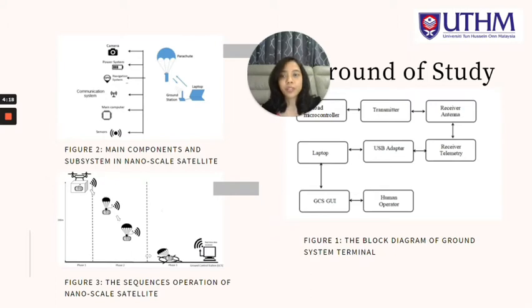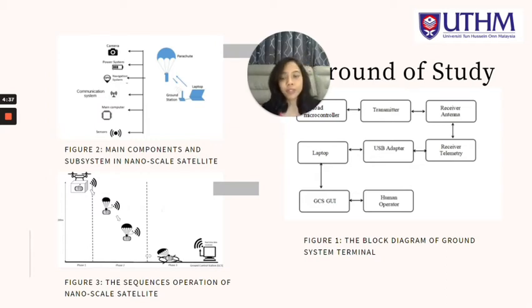Next, figure 3 shows the sequence of operations of the nanoscale satellite. First of all, we turn on the system in the nanoscale satellite before we drop it from a height of 200 meters above the ground.